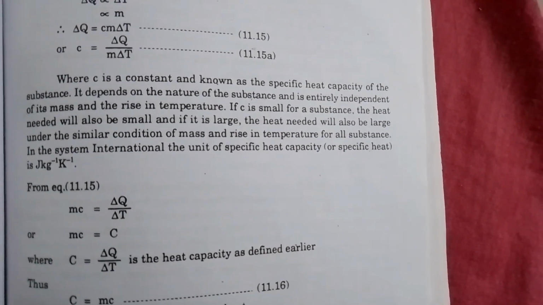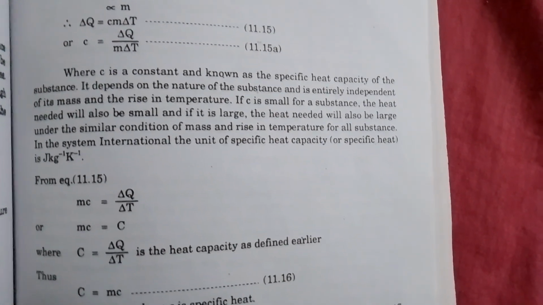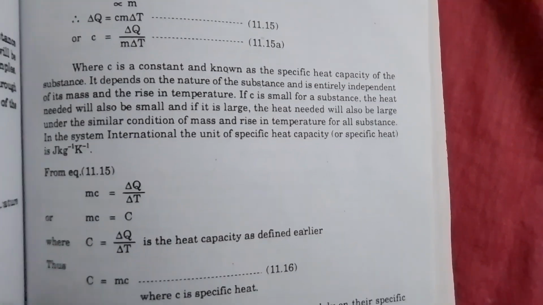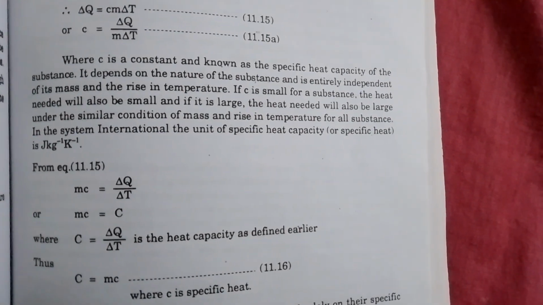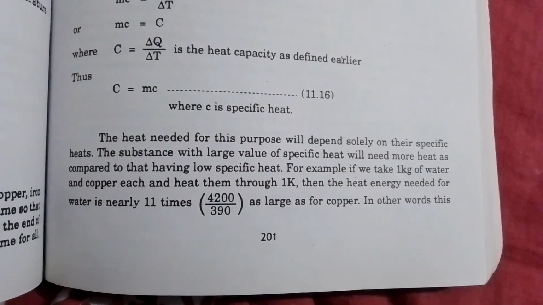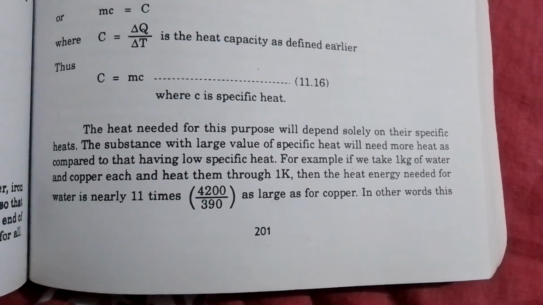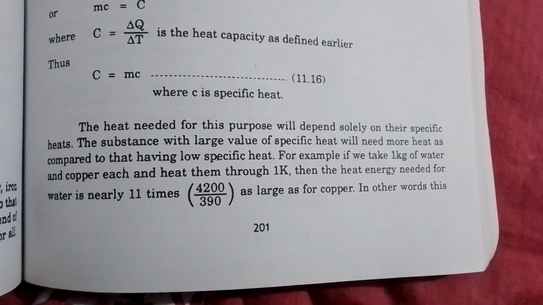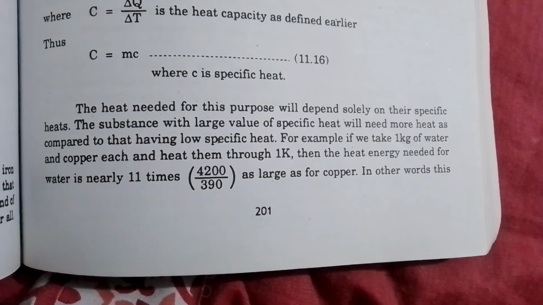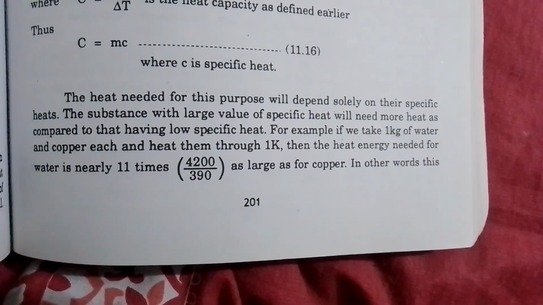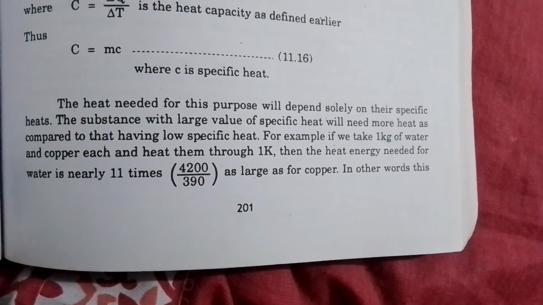If C is small for a substance, the heat needed will also be small, and if it is large, the heat needed will also be large under similar conditions of mass and rise in temperature for all substances. The heat needed for this purpose will depend solely on their specific heats. The substance with a large value of specific heat will need more heat as compared to that having low specific heat.